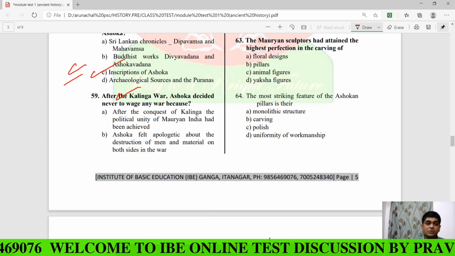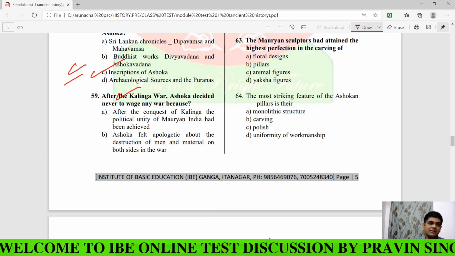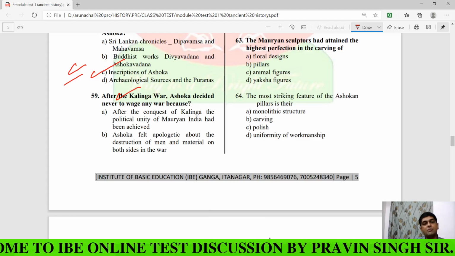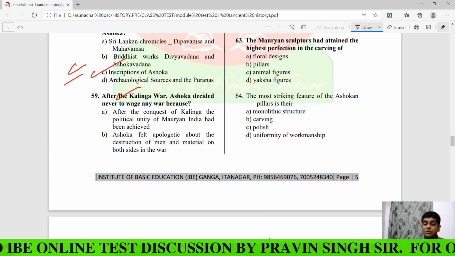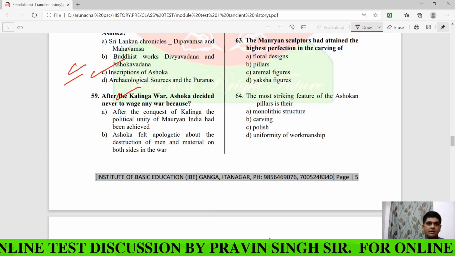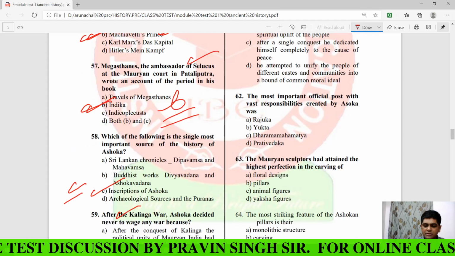And in that particular war, around 1 lakh people were killed. Clear? So after this war, Ashoka, the greatest Mauryan ruler, had decided not to wage any war because what?